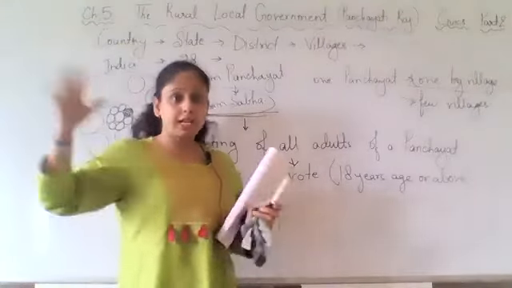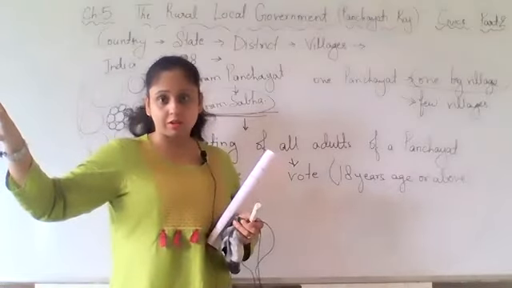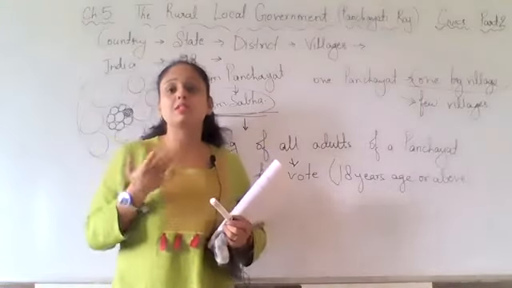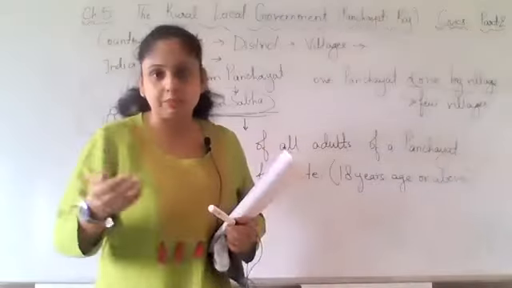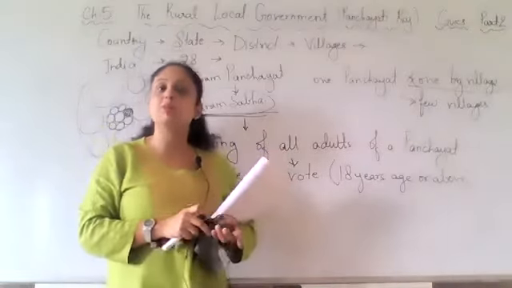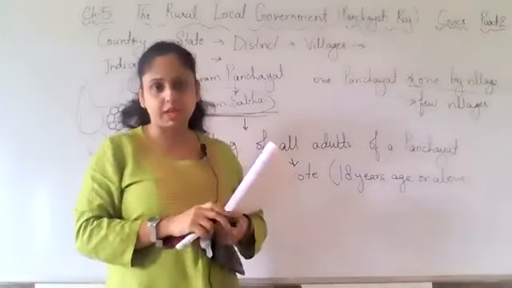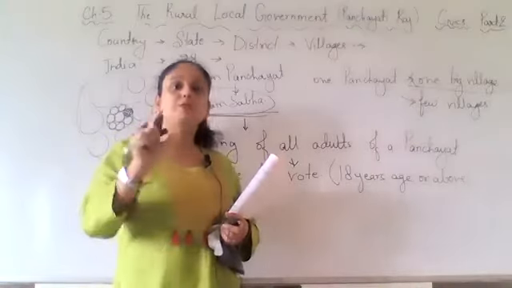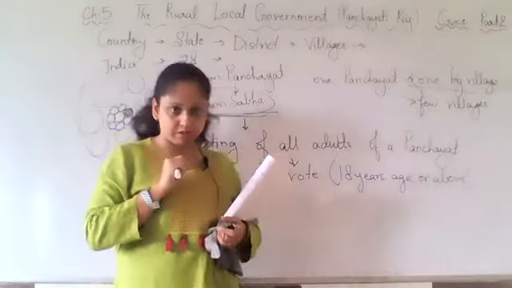Okay? Not any Gram Sabha. Anshika has asked what is the meaning of eligible? Eligible means yogya, whether you fulfill the criteria or not.